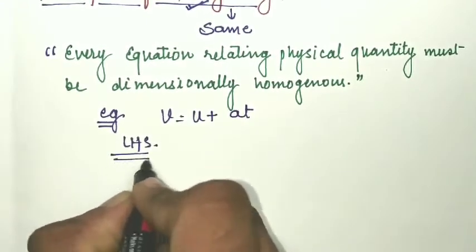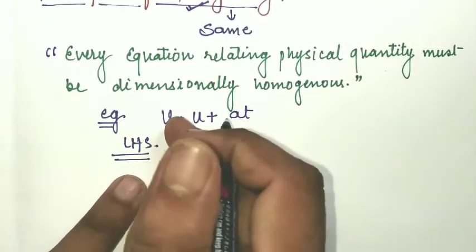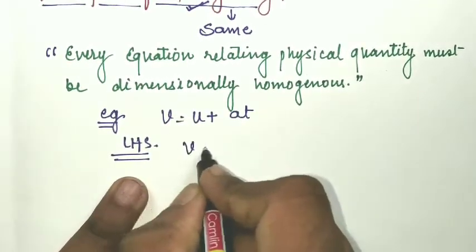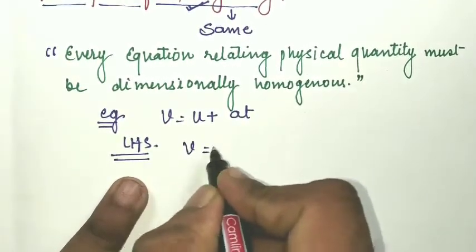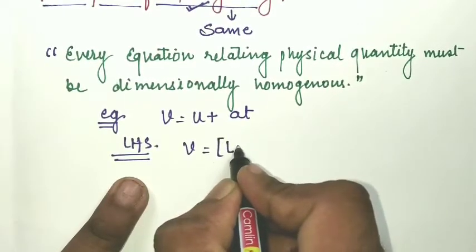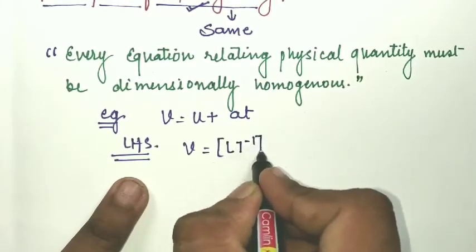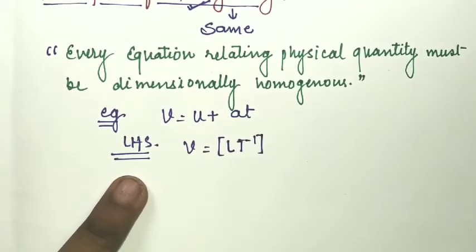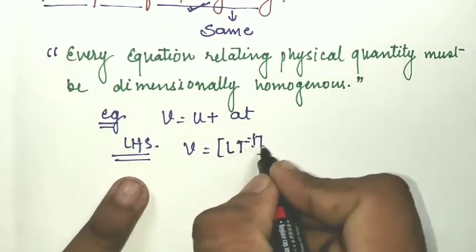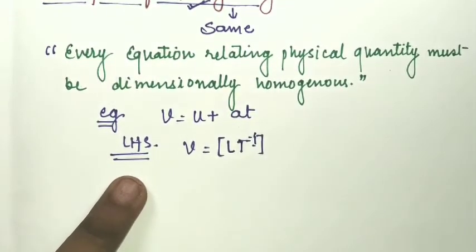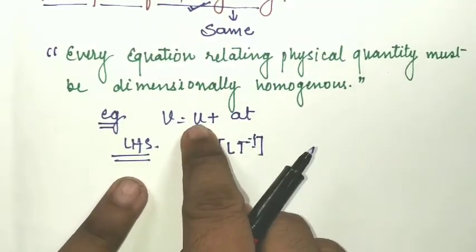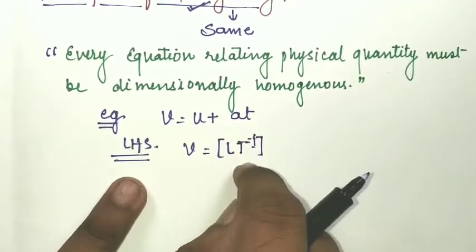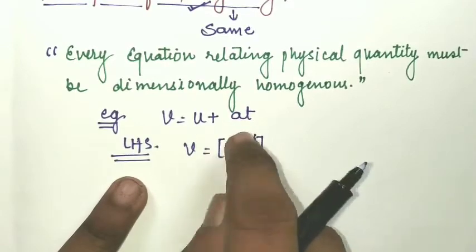Here v is the final speed, and its dimension formula is Lt^-1, meters per second. So Lt^-1 will be the dimension of the LHS. If the dimension of u is Lt^-1 and at is also Lt^-1, then we will say that LHS equals RHS.